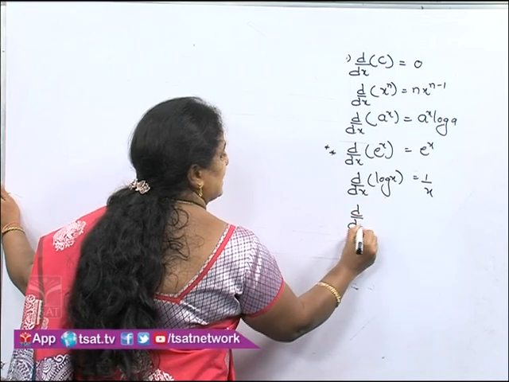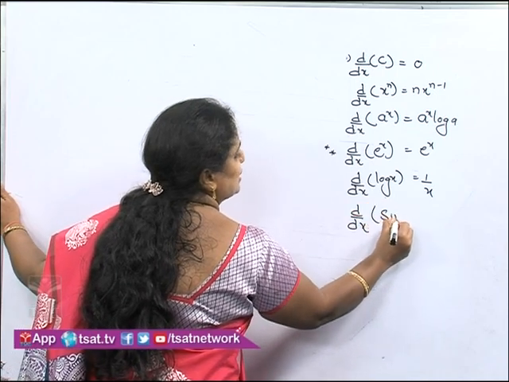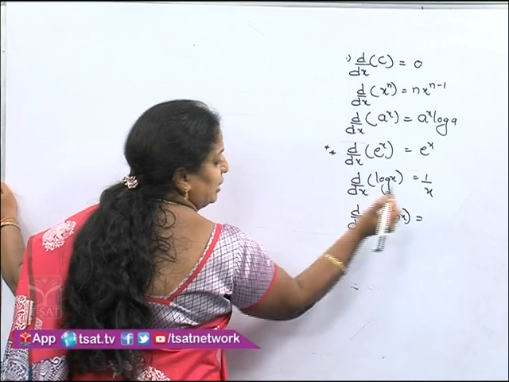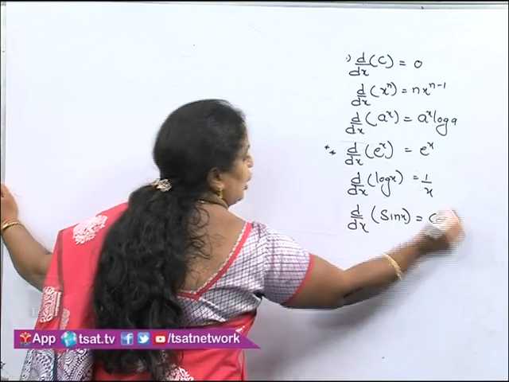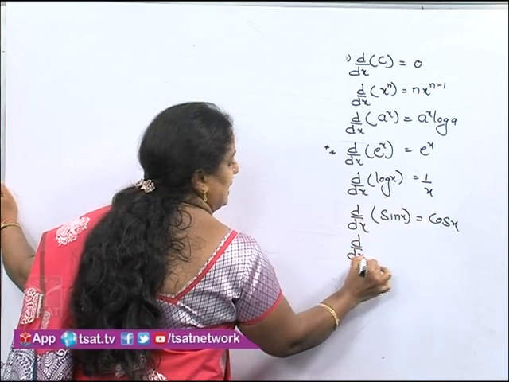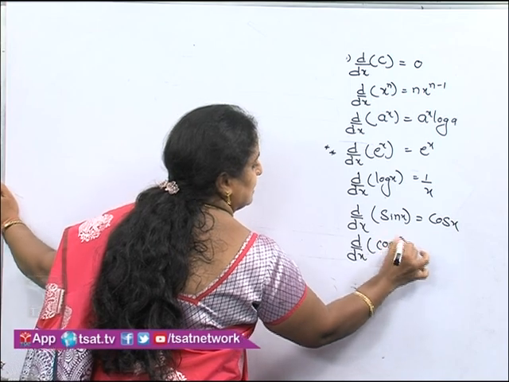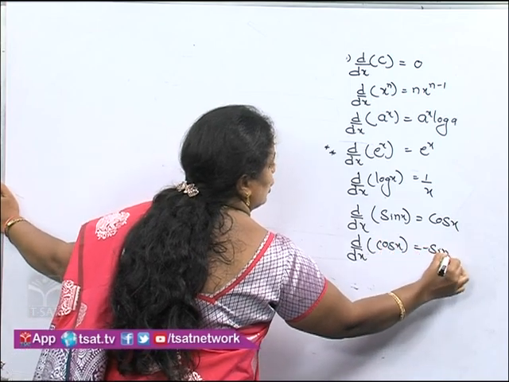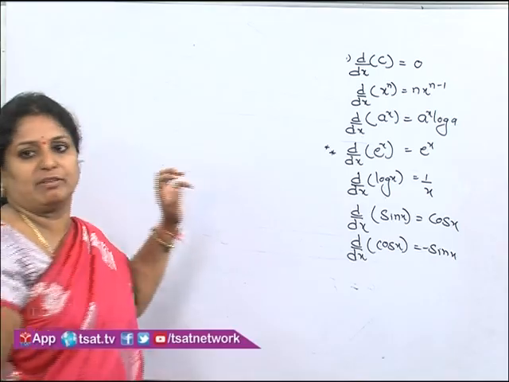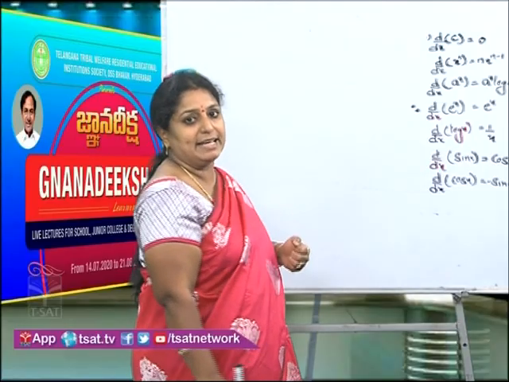d by dx of sin x. Just now we discussed it. What is the derivative of sin x? It is cos x. Similarly, d by dx of cos x is minus sin x. So these standard formulas we will be using now for finding the derivatives.